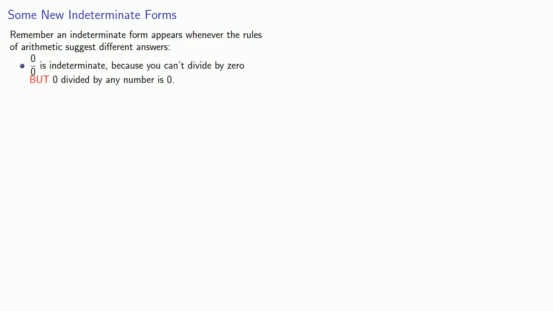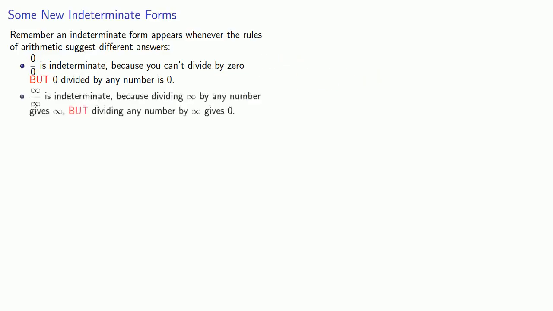Remember, an indeterminate form appears whenever the rules of arithmetic suggest different answers. So 0 over 0 is indeterminate because you can't divide by 0, but 0 divided by any number is 0. Likewise, infinity over infinity is indeterminate because dividing infinity by any number gives you infinity, but dividing any number by infinity gives 0. And these are the two types of indeterminate forms L'Hopital's rule applies to.